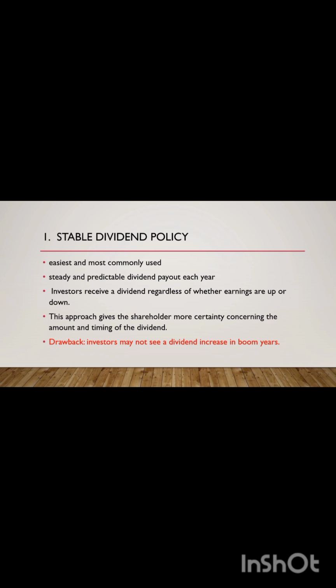The goal is to align the dividend policy with the long-term growth of the company rather than with quarterly earnings volatility. This approach gives the shareholders more certainty concerning the amount and timing of the dividend. However, the primary drawback of the stable dividend policy is that investors may not see a dividend increase in boom years.